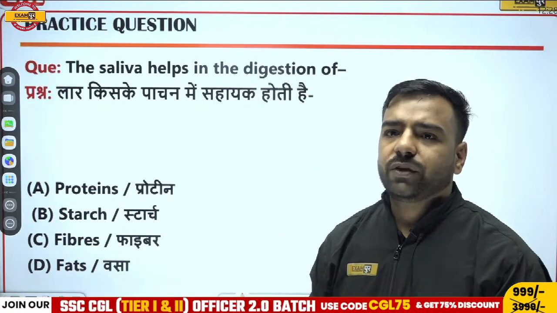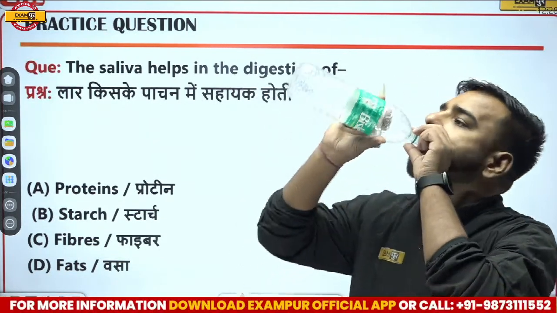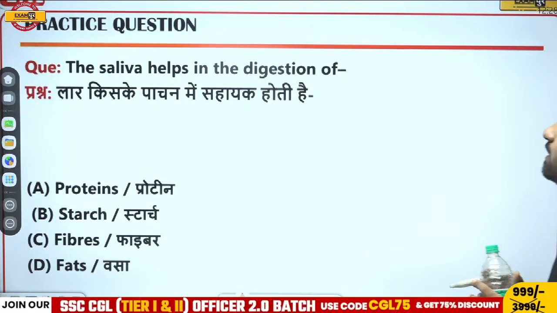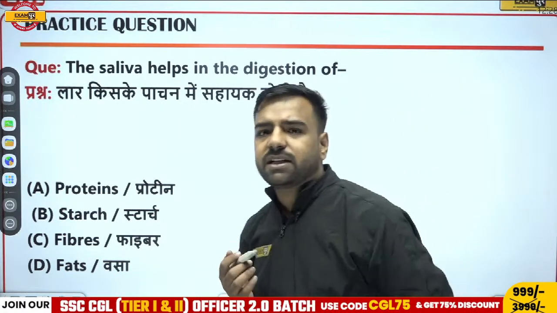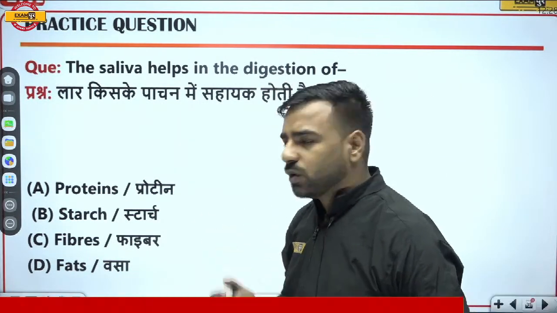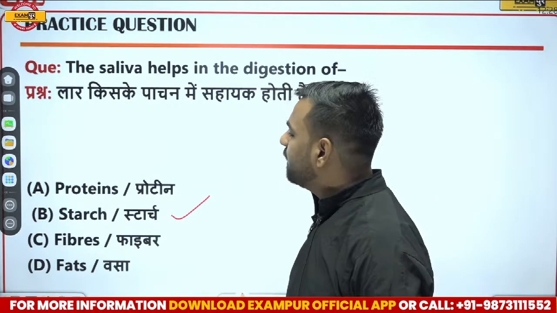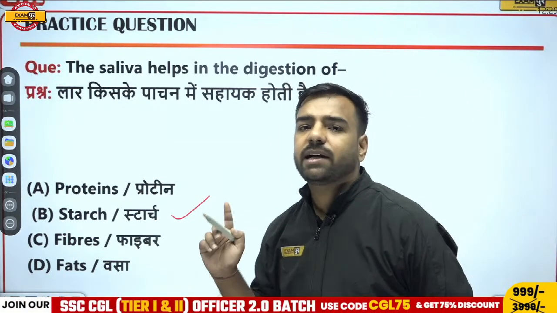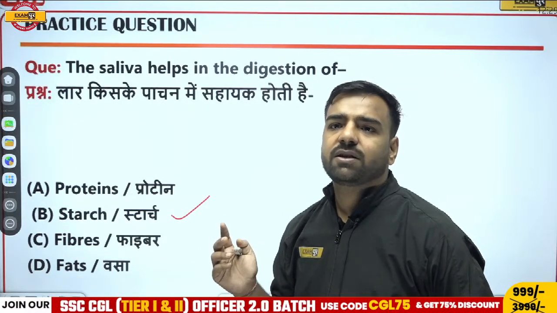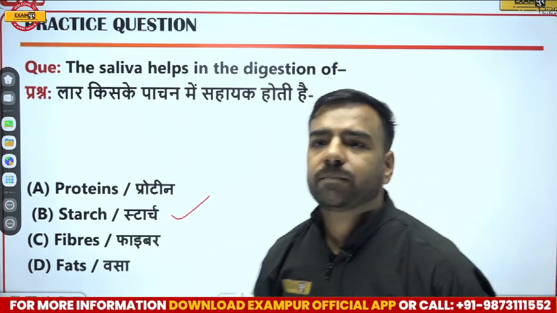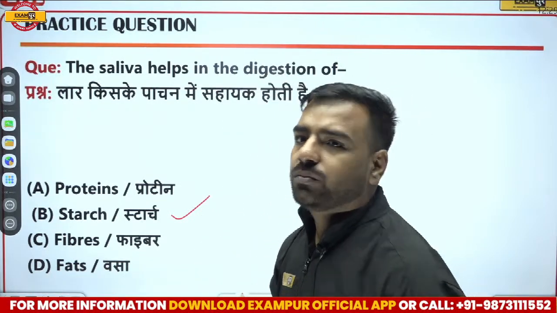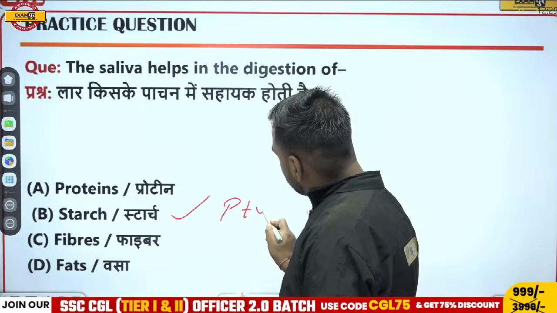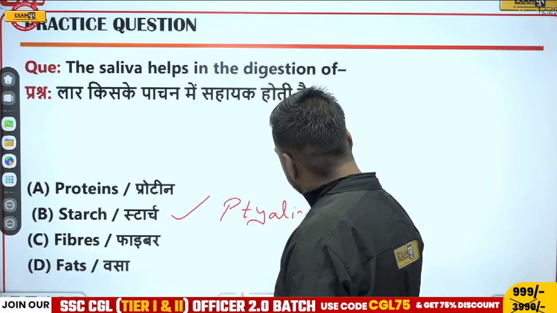Yeah, so we know, Avan, they are saying starch. True. When I talk about the saliva which is present in our mouth, it helps in the digestion of what? So obviously the correct answer is going to be starch. And we remember, if I talk about ptyalin, that was present, right? And ptyalin was actually helping in the conversion of starch. So we have the enzyme ptyalin.